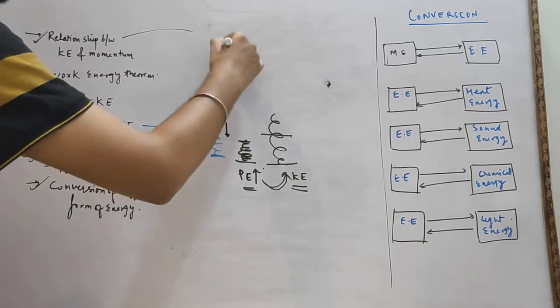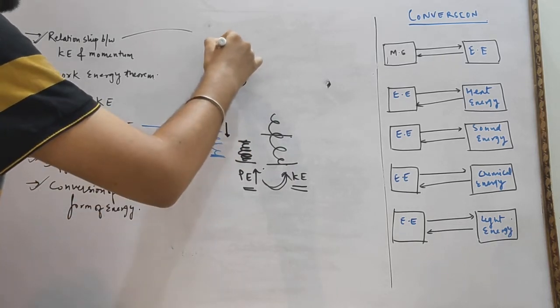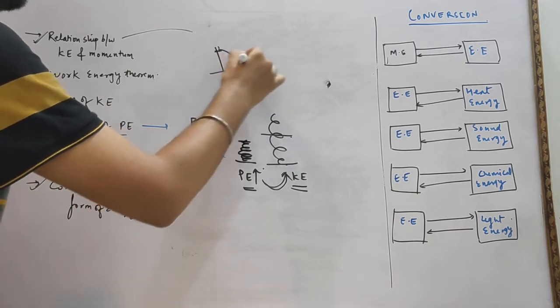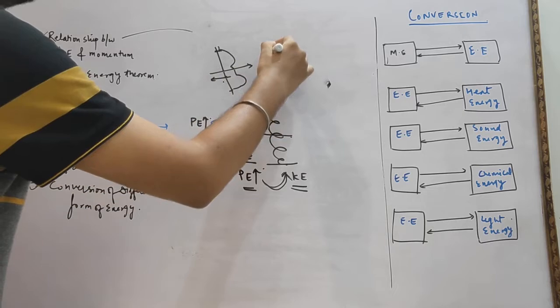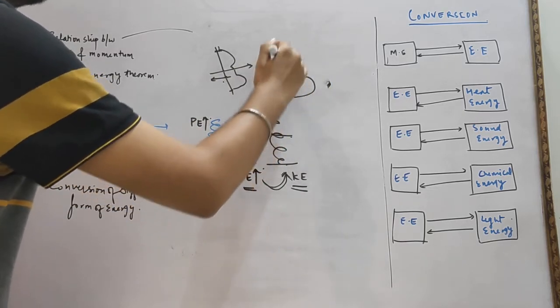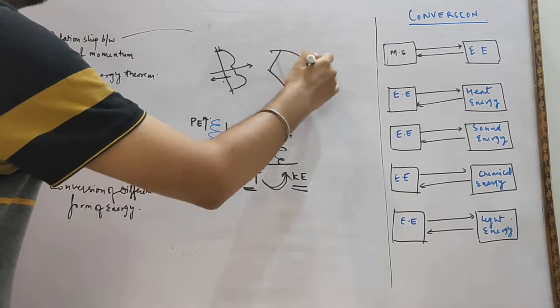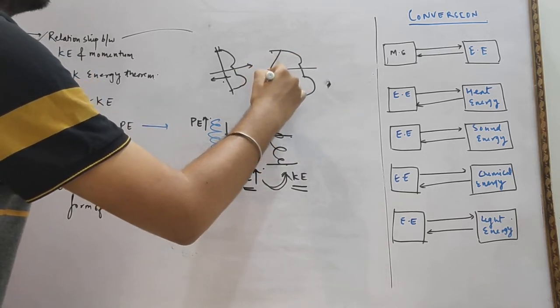One more example is, suppose we have taken this bow and arrow. If we stretch the string of this bow, we are increasing the potential energy.